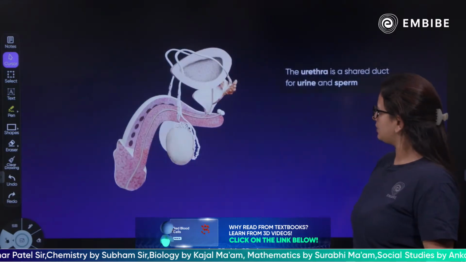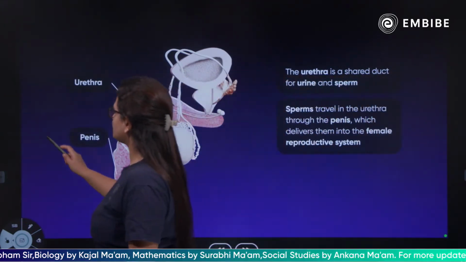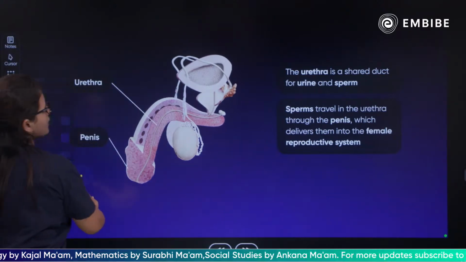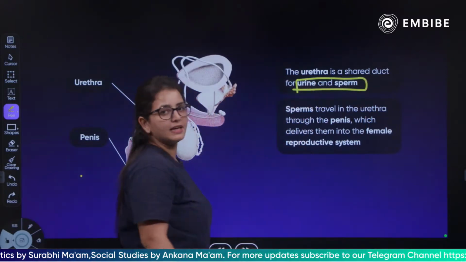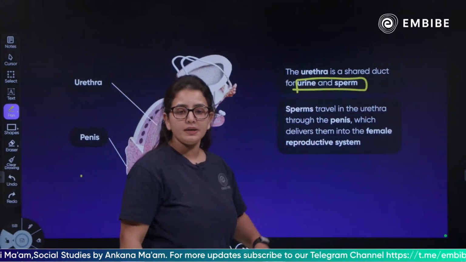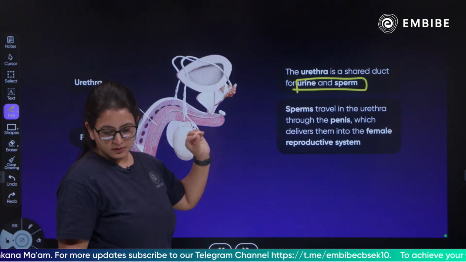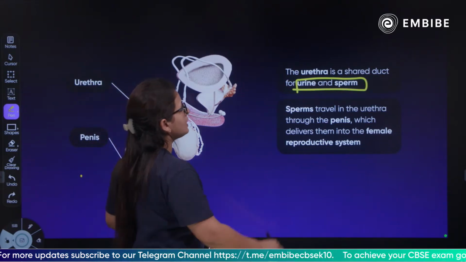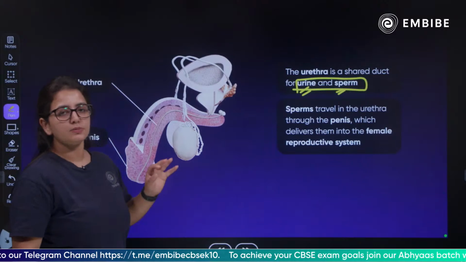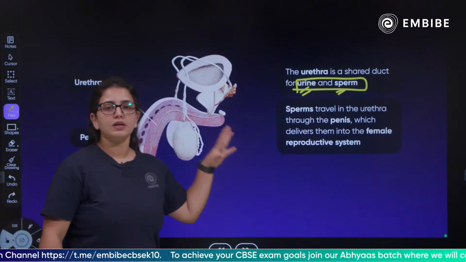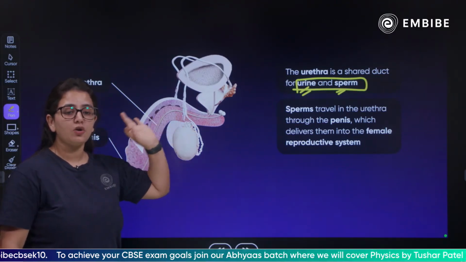The urethra is a shared duct for urine and sperm. This is what I have told you about, children. Urethra is a shared duct, a common duct for urine and sperm. This is what I have been telling you. The urethra is the common or the shared duct for both urine and sperm. The passage is common for the sperm movement and for the urine also. In the male reproductive system, the sperm and the urine will have a common passage or common duct.